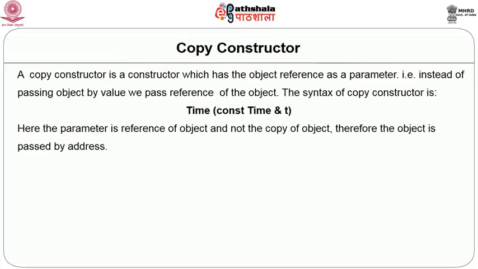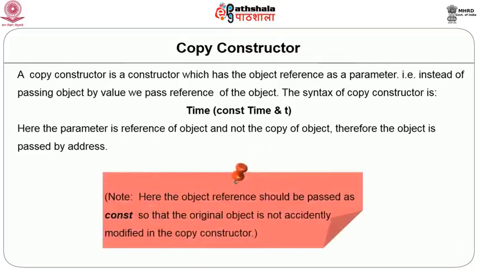Now, let us understand this with the help of an example. If we want to define a copy constructor for our time class, it would be time(const time &t). Here we have defined a single parameter constructor, and as an argument we are passing an object reference, and we are passing it as const. It is not necessary to pass this object reference as const, but it is good practice to do so, so that accidental modification in the constructor does not affect the original object.